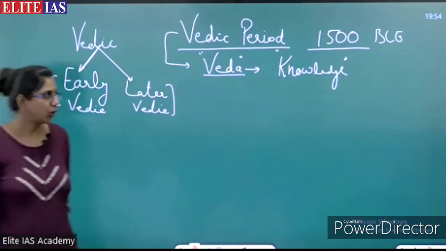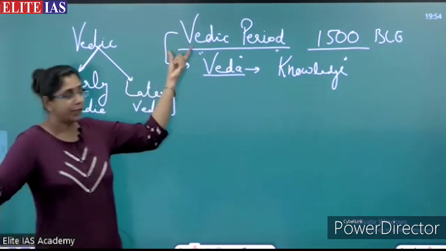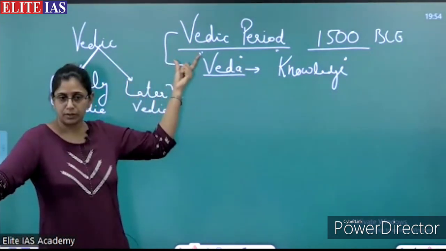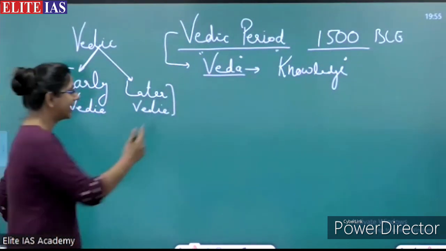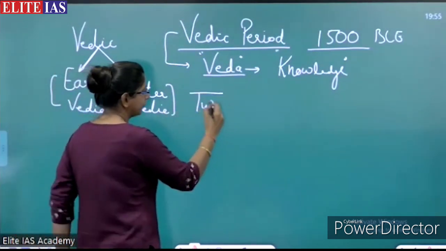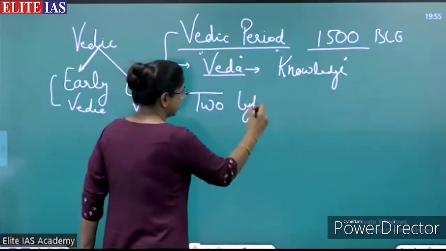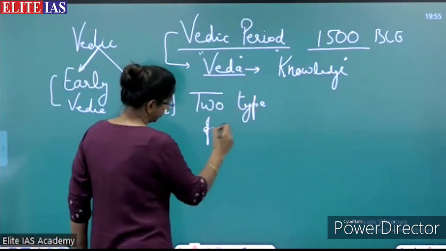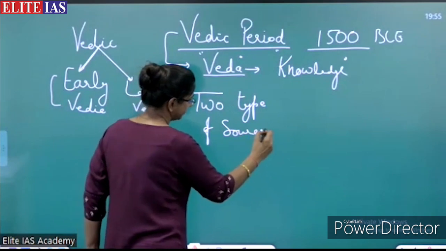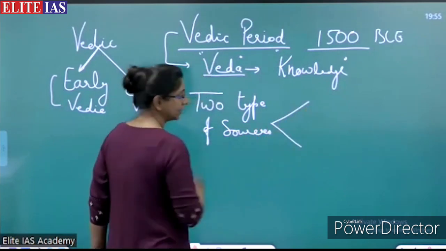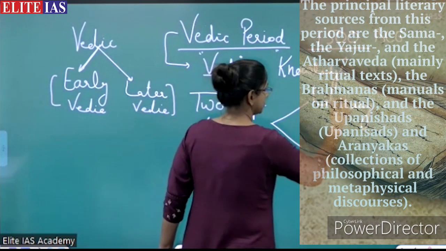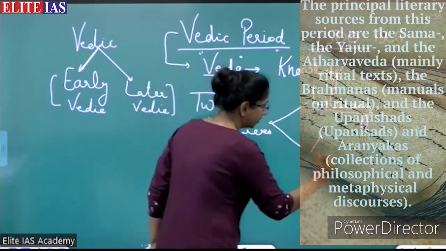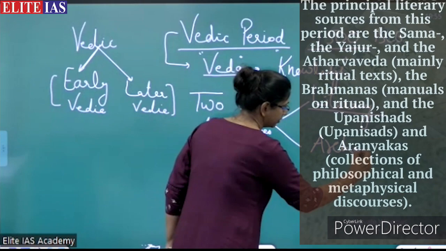Right? So to study the Vedic period, we have two types of sources. The first one is the literary text or the literary sources. Second source is the archaeological sources.